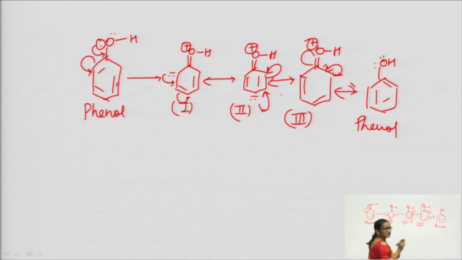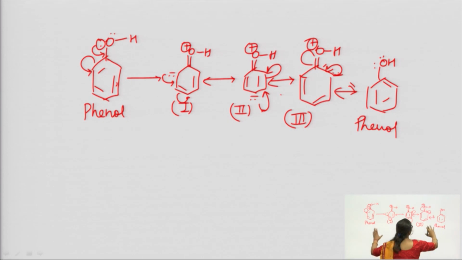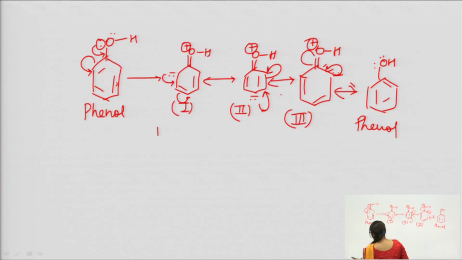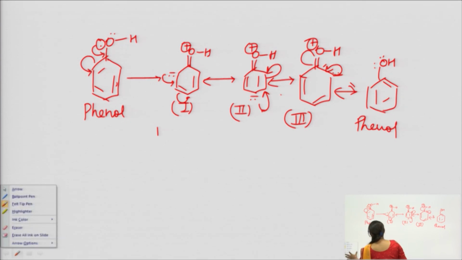For its resonance stability, we have seen that phenol is stabilized by the delocalization of electrons, and delocalization of electrons gives three resonating structures. First one at the ortho position, second one, and the third one, right.